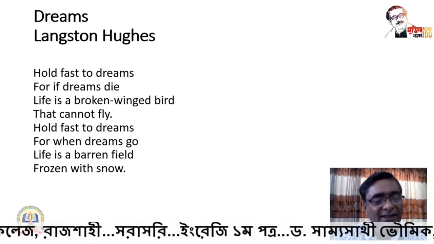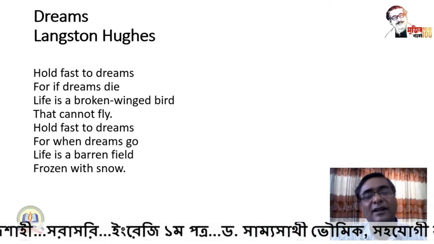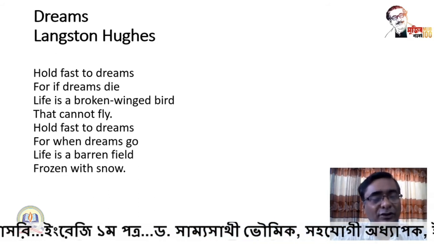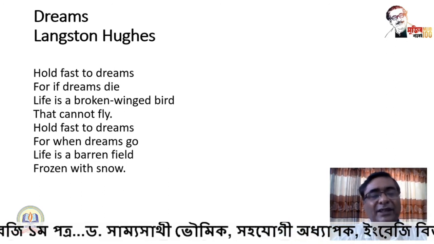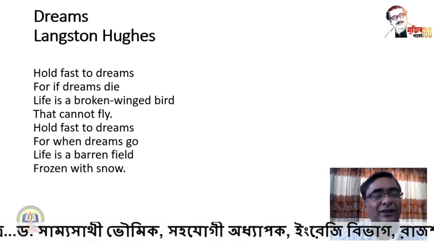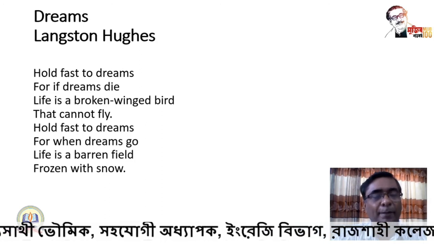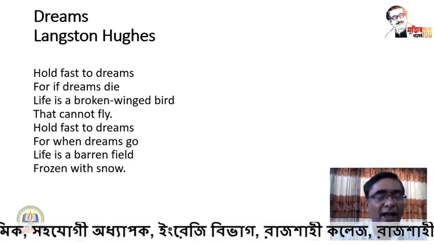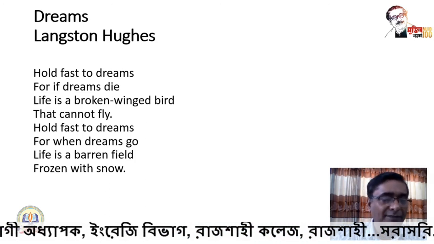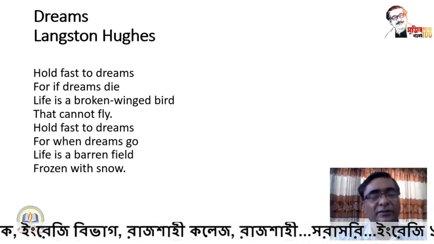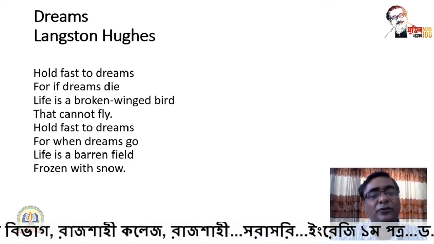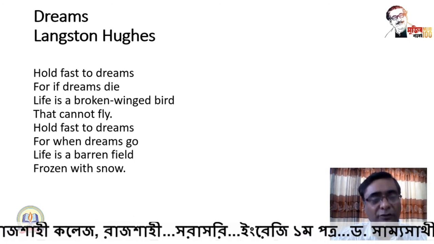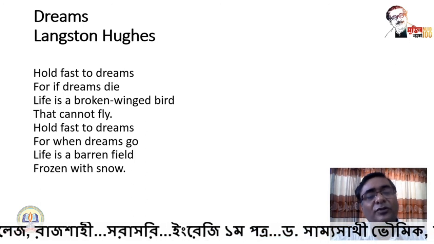That is basically the comparison. Now the poet has used simile, metaphor, imagery. I will gradually explain simile, metaphor, and other figures of speech, since these comparisons are very much necessary. So life is a broken winged bird that cannot fly is metaphoric language.